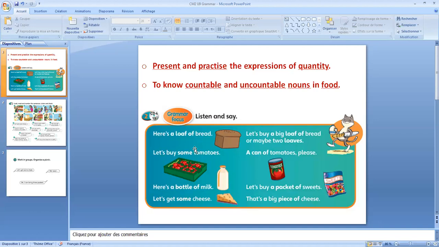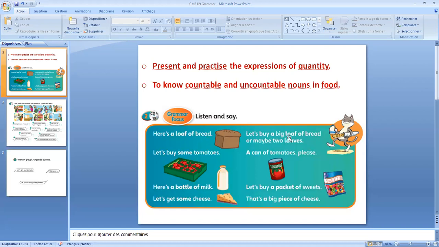No, this is uncountable. So we can say a loaf of bread, and a loaf means one piece. In Arabic we say خبزة, or قطعة خبز. If we say a piece of bread, we say قطعة خبز, but a loaf means خبزة كاملة. Here is a loaf of bread.